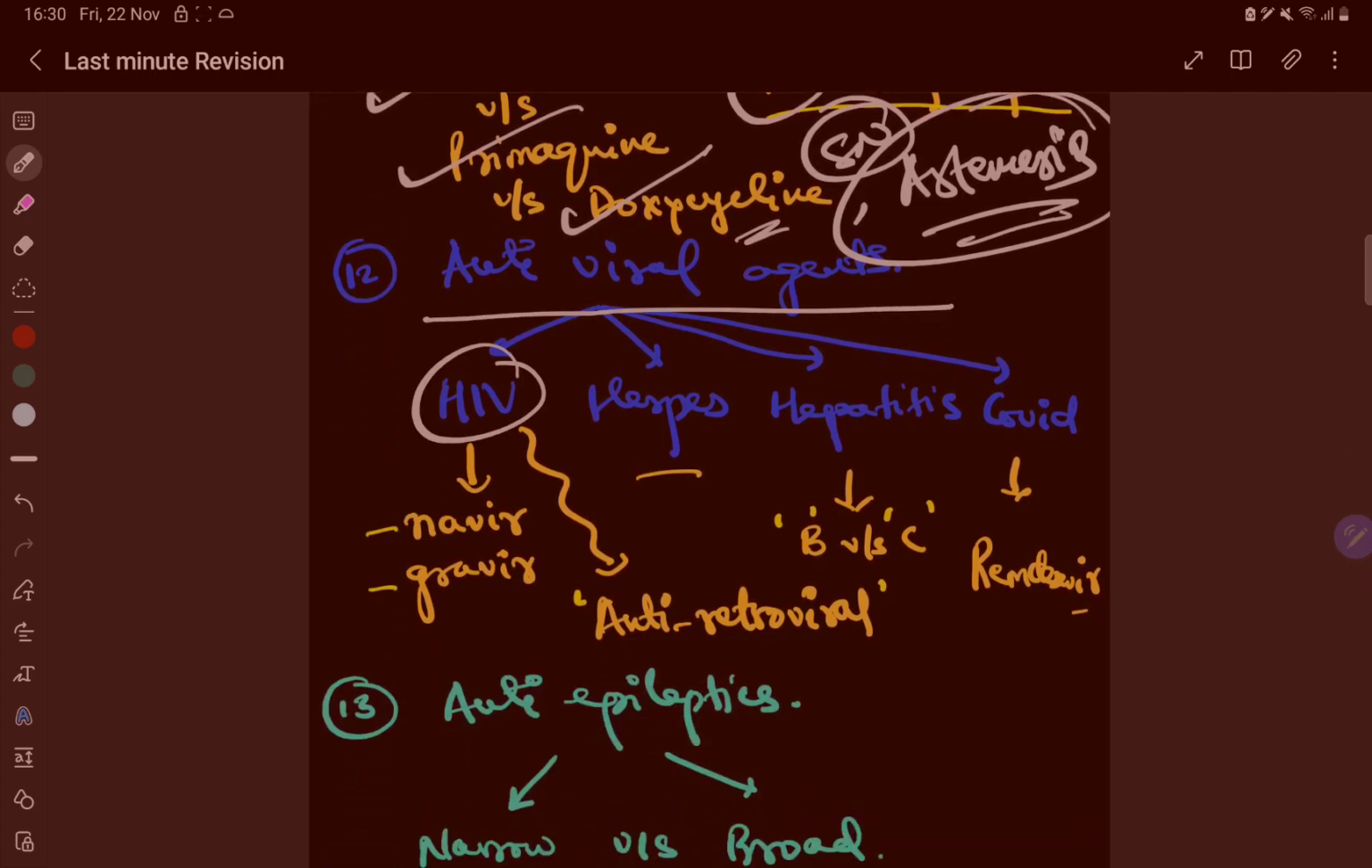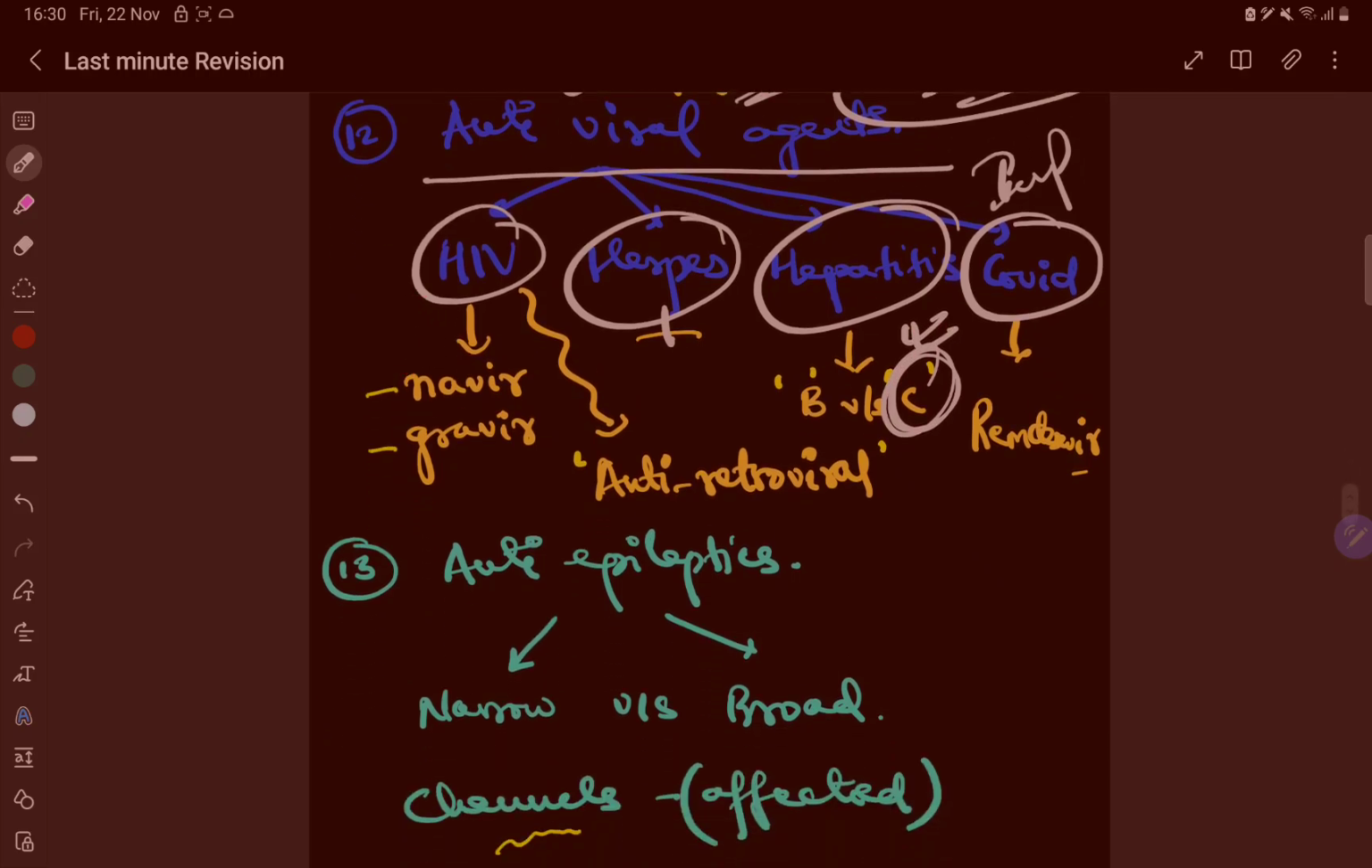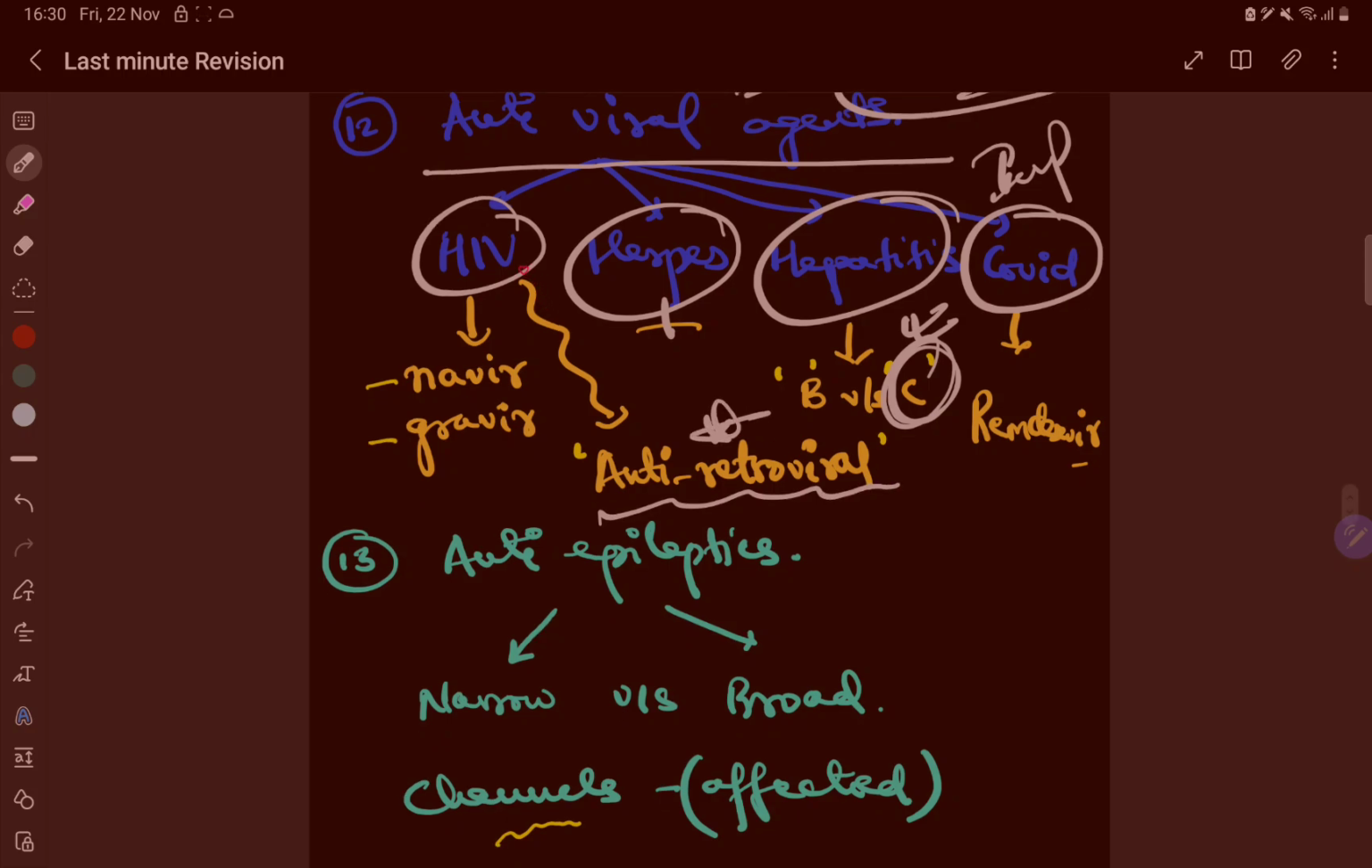Antiviral drugs, again, HIV, herpes, hepatitis, COVID, these are important ones. Hepatitis C is important. All the drugs are important. Again, in HIV, there are the antiretroviral drugs. Now, which are the drugs which are used both in HIV and hepatitis B? That is also one question, an MCQ, okay, from NEET perspective.